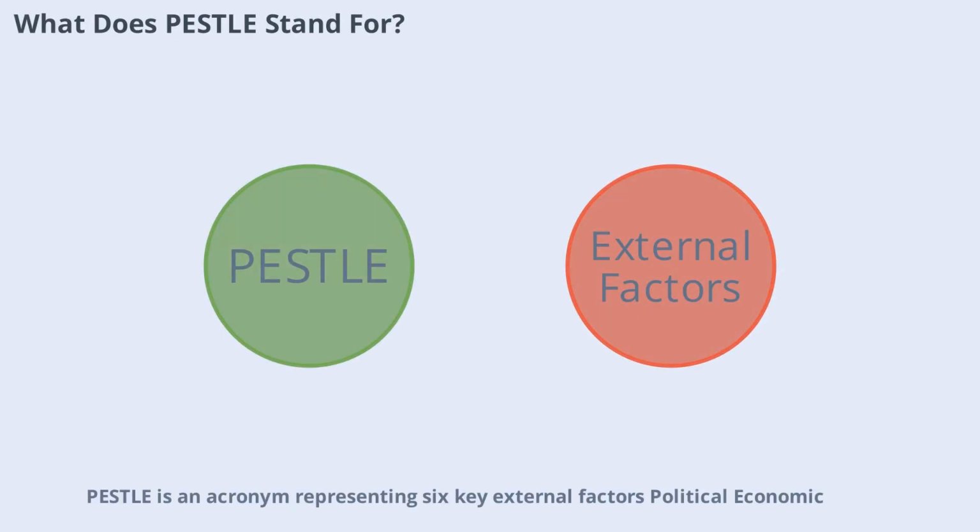PESTLE is an acronym representing 6 key external factors: political, economic, social, technological, legal, and environmental. Each of these categories captures a different dimension of the macro environment that can influence an organization's operations and strategy. By breaking down the external environment into these components, businesses can systematically analyze trends, threats, and opportunities. This holistic approach ensures that no critical factor is overlooked during strategic planning.